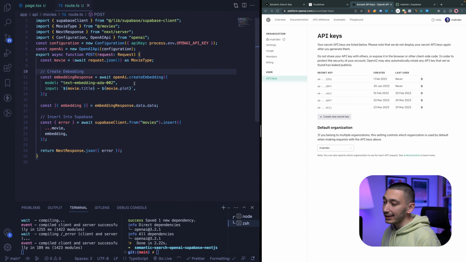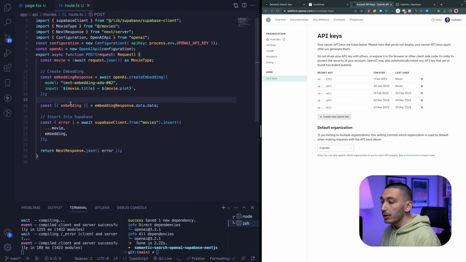In the OpenAI client there is a helper function called create embedding, and you can choose your model like this. This is the cheapest and strongest model for creating embeddings. And you can pass your input like this, movie.title and movie.plot.